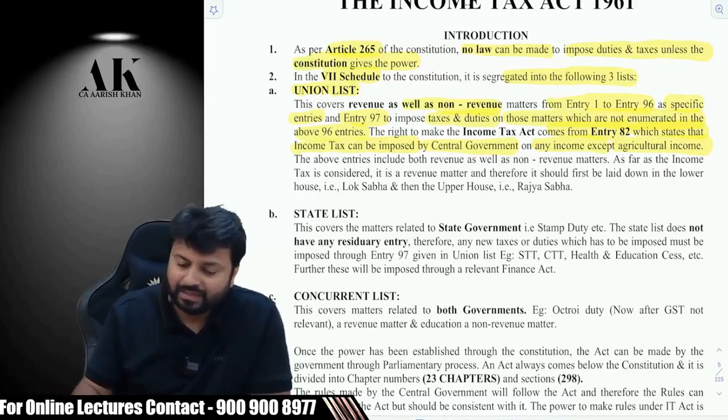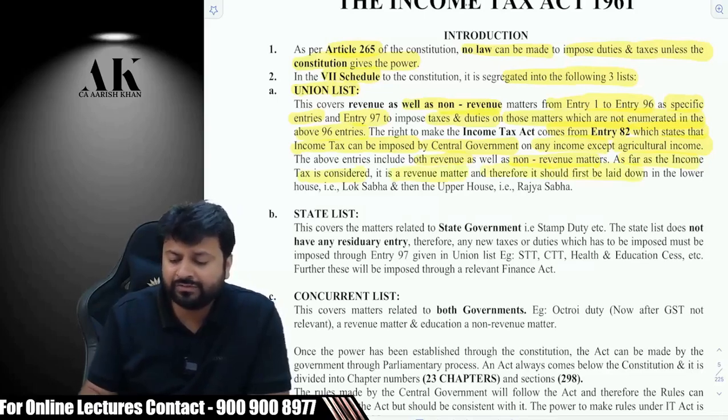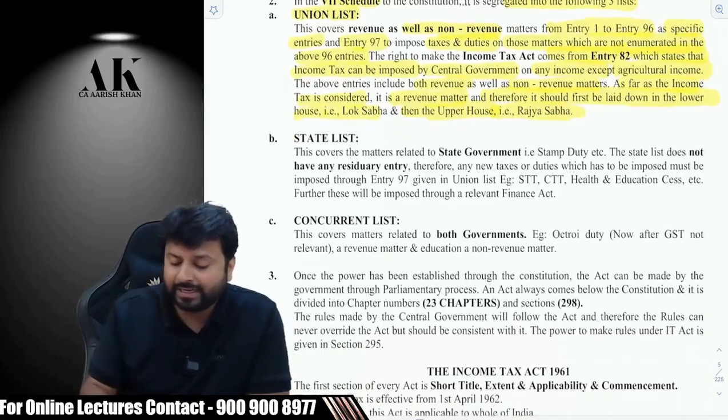Anyways, next, the above entries include both revenue as well as non-revenue matters. As far as income tax is concerned, it is a revenue matter, and therefore it should be first laid down in what? In the lower house, that is Lok Sabha, and then the upper house, that is what? Rajya Sabha. Is it clear? Now, state list. This covers matters related to state government, that is stamp duty. I have told you.